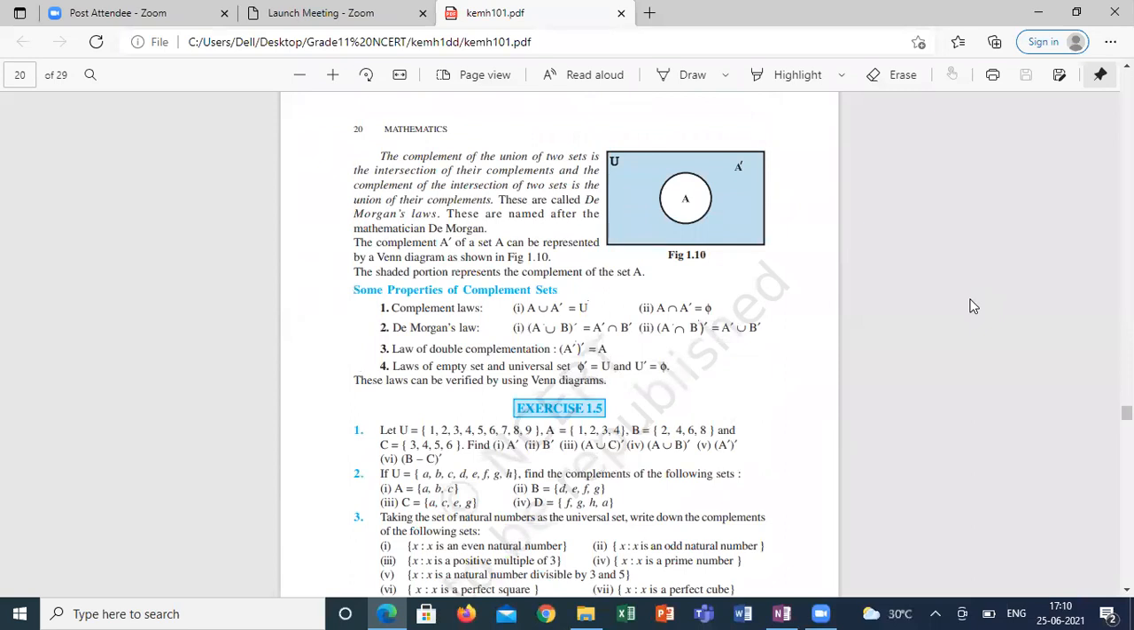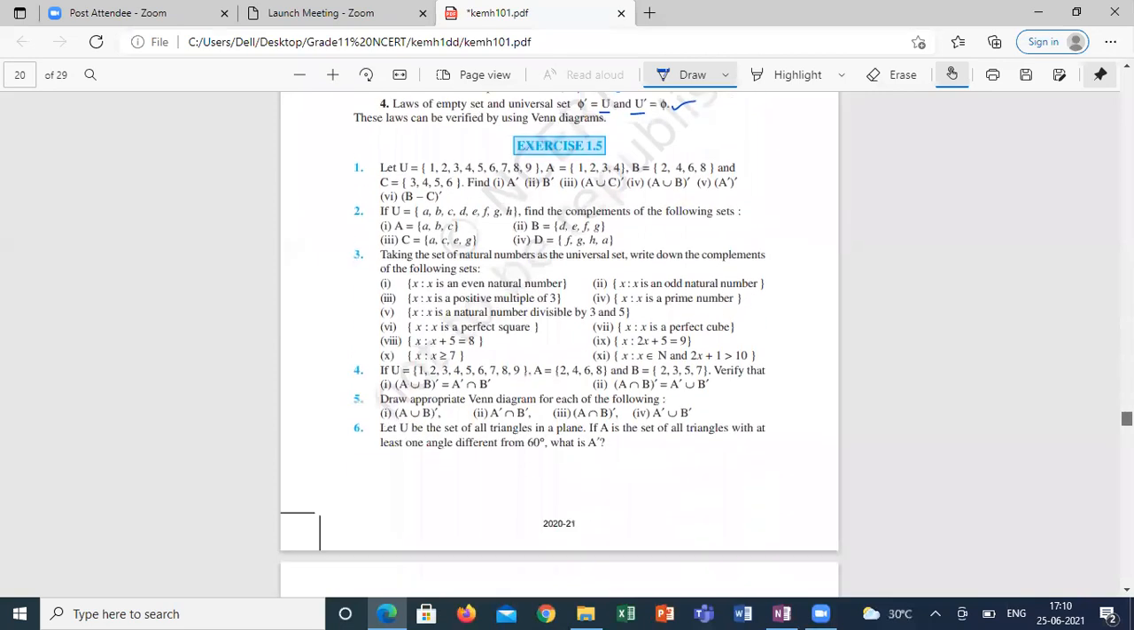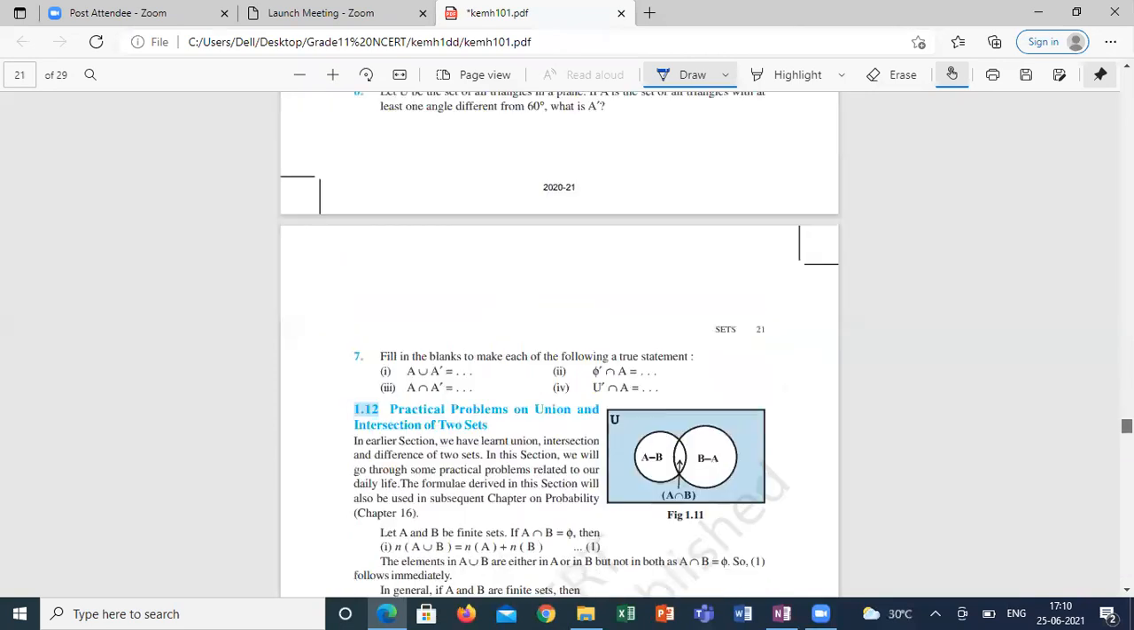Yes, sir. These are names for these laws. We didn't discuss the name of the laws, but we discussed it as the property. A union A complement is the universal set. A intersection A complement is a null set. De Morgan's law: (A union B) whole complement will be equal to A complement intersection B complement. The law of double complementation: A complement, and again complement, is nothing but the same set. A null set complement is nothing but a universal set. Universal set complement is nothing but null set. So based on this, we'll see some more numericals.